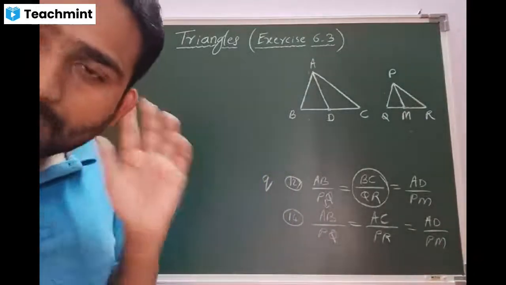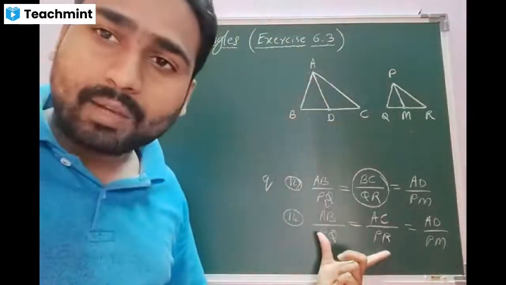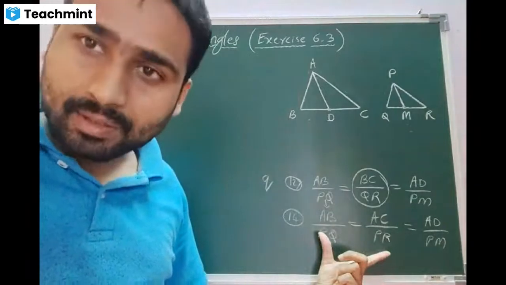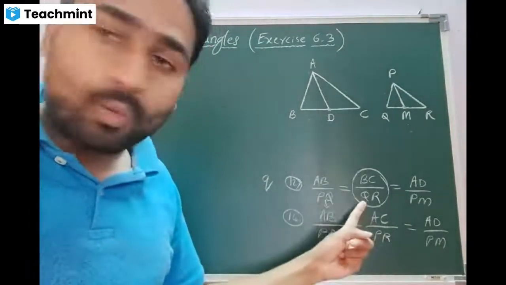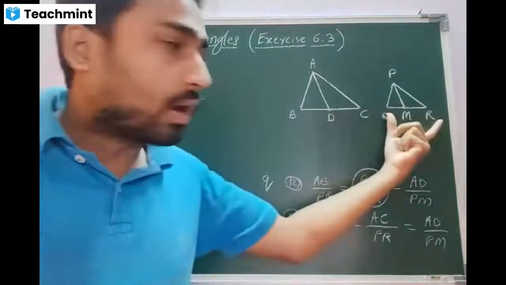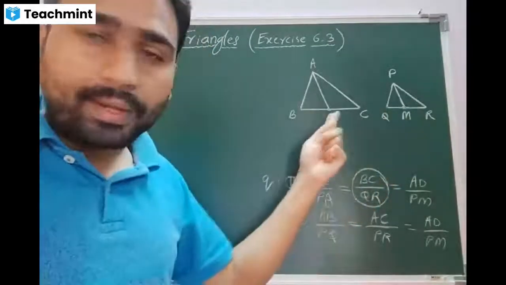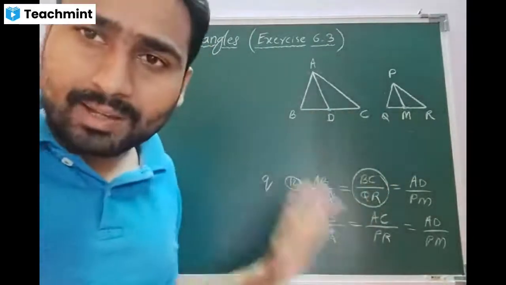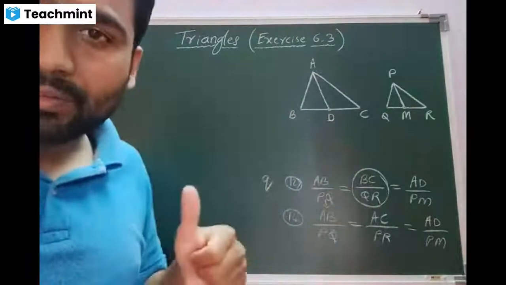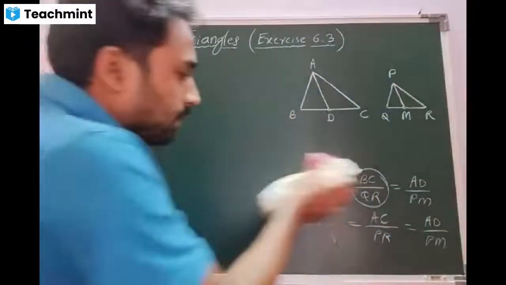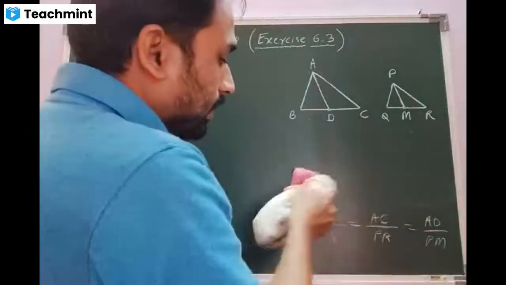So obviously, here the difficulty level will be increased. The reason, BC and QR are not there. If BC and QR were there, we could have made 2 BD, 2 QM, somewhat the arrangement we could have done to arrive at the results. Am I right, beta? Yes, sir. Okay, let us see. This is what they have given.